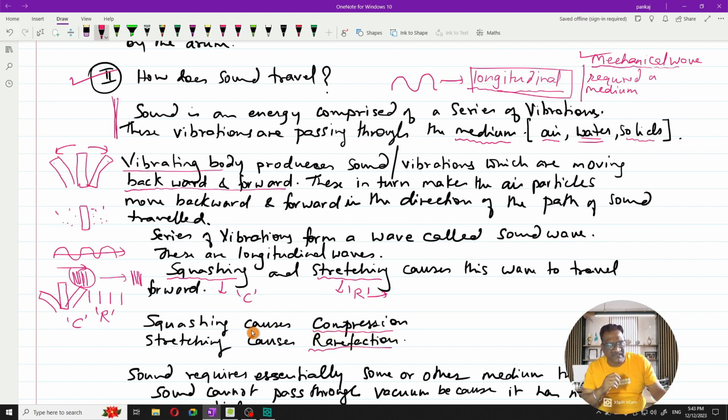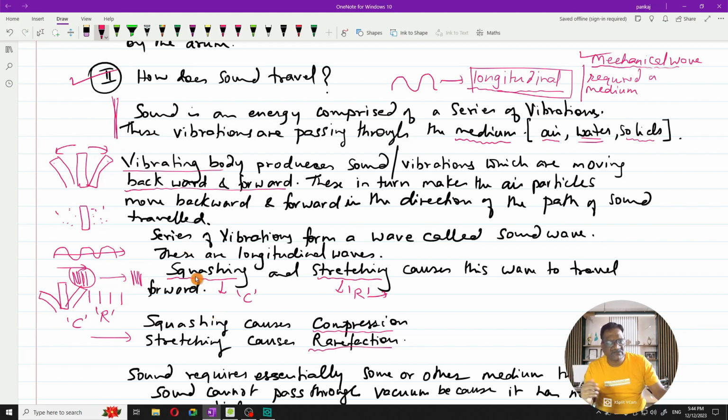So squashing causes compression and stretching causes rarefaction. This compression and rarefaction move alternately in the forward direction. Whatever direction the sound is moving, in that same direction the compression and rarefaction are going to move ahead alternately.